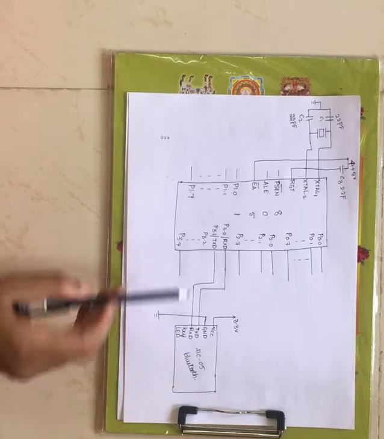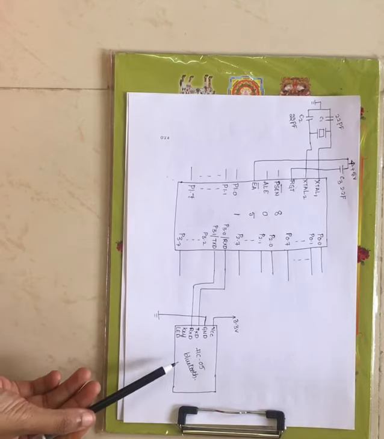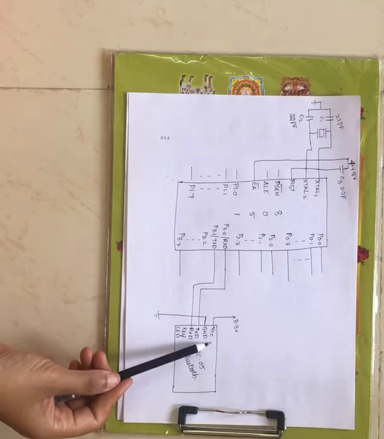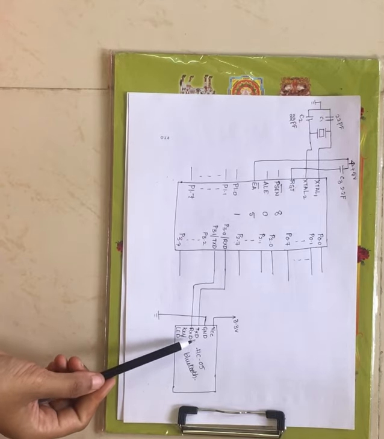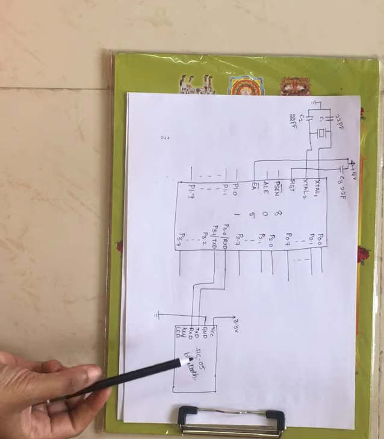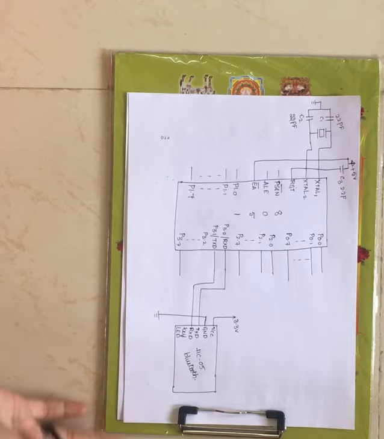Now port 3 is connected to the Bluetooth module we have just discussed. It contains VCC, ground, transmit data pin and receive data pin. Behind this you have 4 more pins.